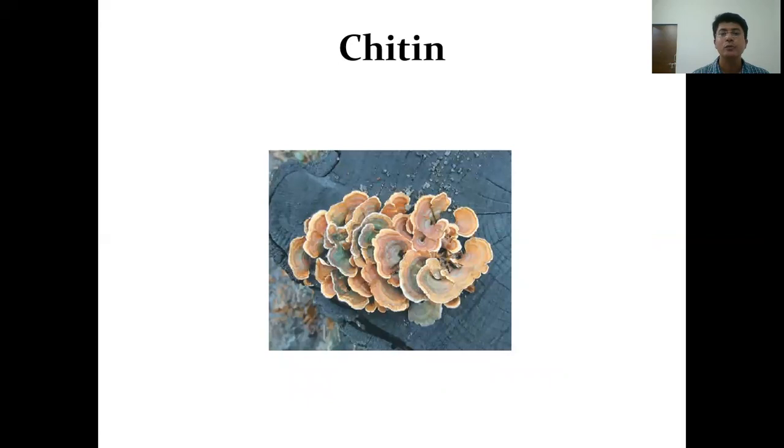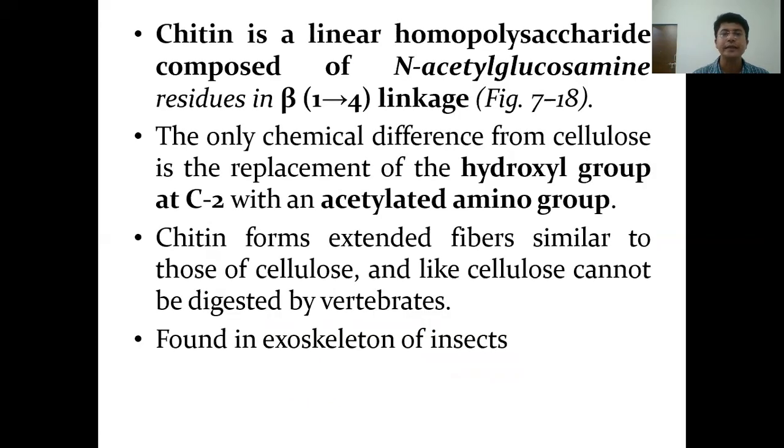Chitin is another homopolysaccharide. It is a linear homopolysaccharide composed of N-acetyl glucosamine residues linked to each other by beta 1,4 linkage. The only chemical difference between cellulose and chitin is the replacement of the hydroxyl group at C2 carbon with an acetylated amino group. So this is the basic difference between cellulose and chitin, whereas the linkages between the repeating units are also the same. Beta 1,4 linkage is found in both the cases.